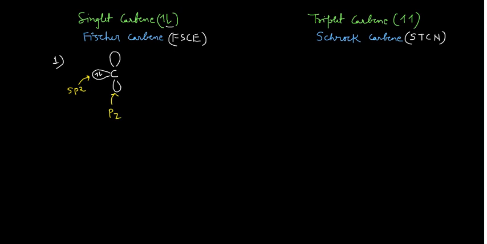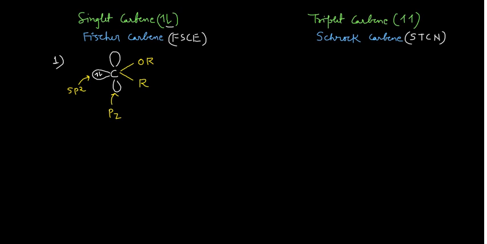Since it is sp2 hybridized, two groups would be there. So I am writing O, and I am writing R here, and R here. This is the picture of your singlet carbene or the Fischer carbene, where the lone pair is residing on one of the sp2 orbitals, while the other two sp2 orbitals are occupied by the two groups, that means X and Y. And pz is actually empty in that case. This is something very important which you should know.